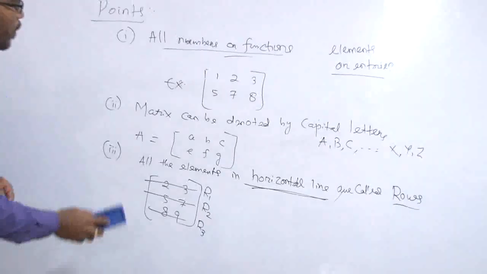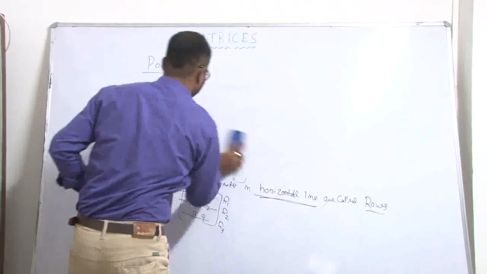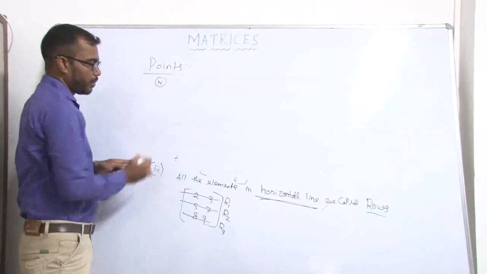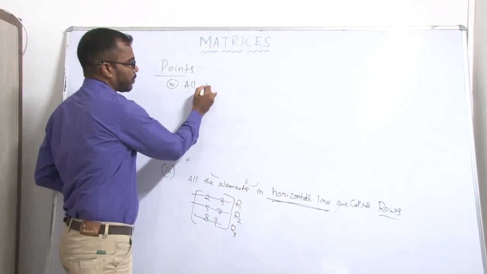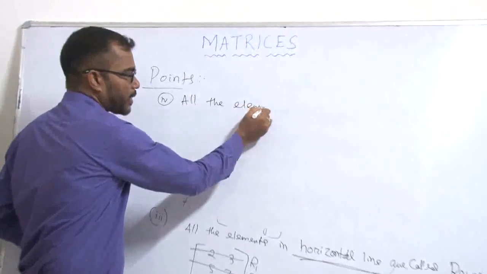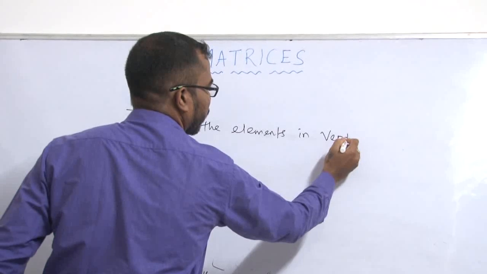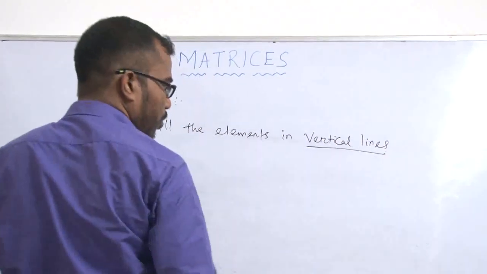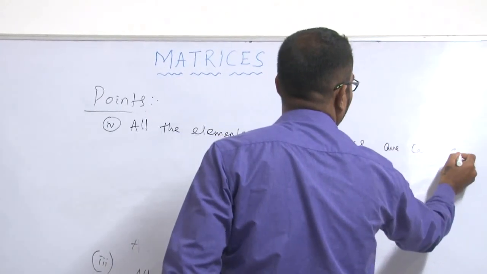Next, the fourth point: similarly, all the elements in vertical lines are called columns.